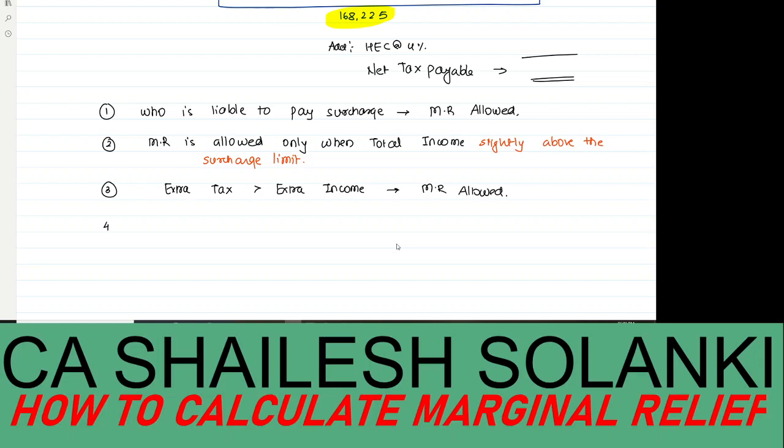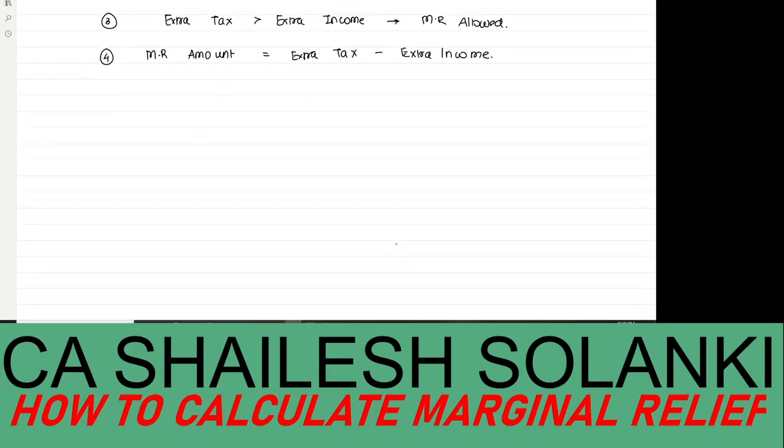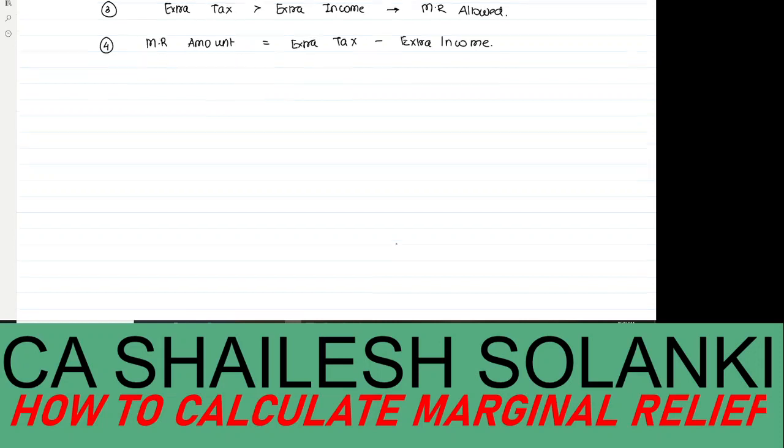And how to compute the marginal relief amount? Marginal relief amount is equal to extra tax minus the extra income. Let's see one more example where we will calculate the income, extra income and the extra tax, and this will be the situation where the extra income will be more than the extra tax liability.